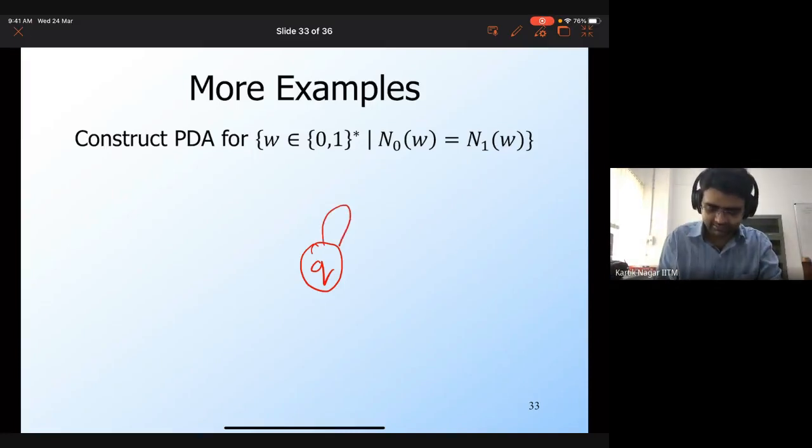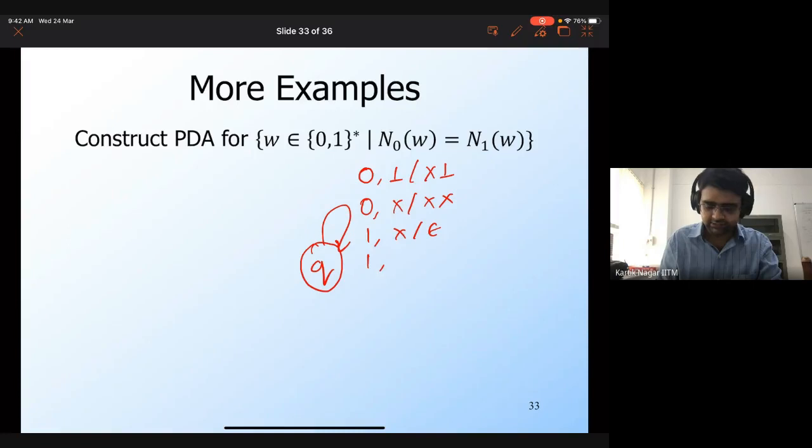Okay, so let me write this down. So we have all the transitions from the previous case. So if I see a 0 and if there's a bot on the stack, then I'm going to push x. If I see a 0 and there is an x on the stack, then I'm going to push x again. And if I see a 1 and if there is an x on the stack, then I'm going to empty it.